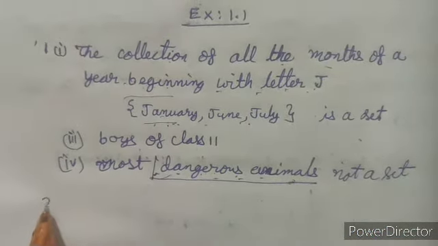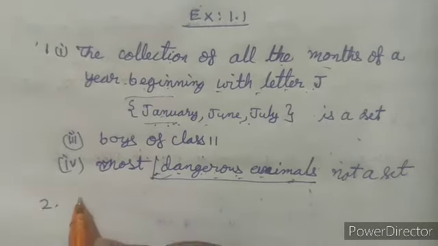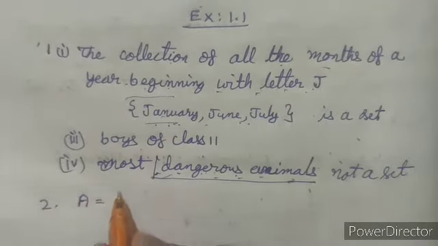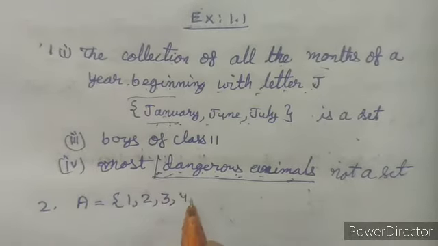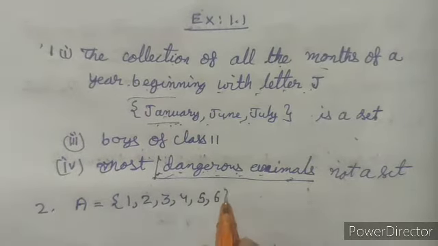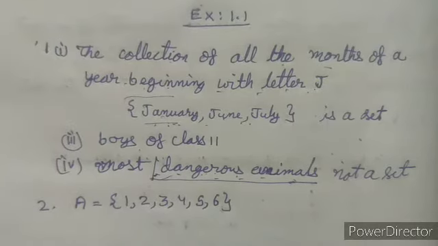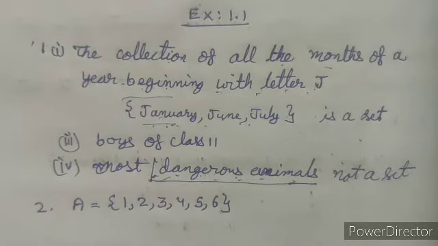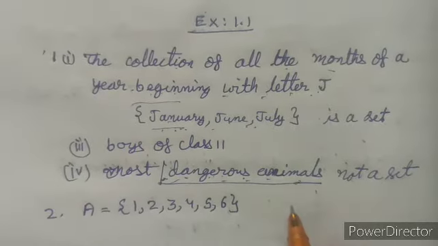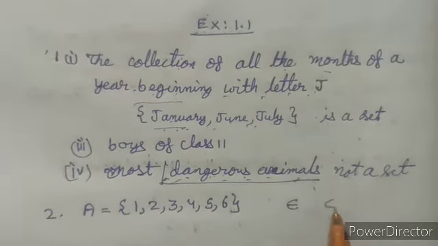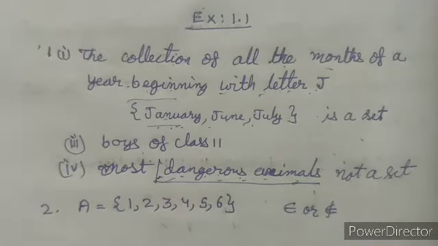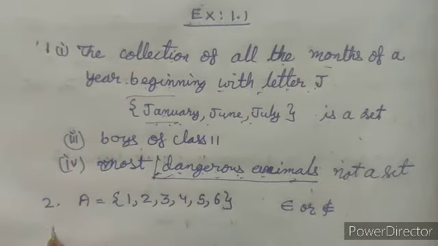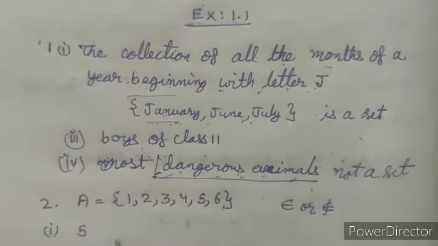Now question number 2. In question number 2, a set A is given to us, that is 1, 2, 3, 4, 5, 6. Now its elements are 1, 2, 3, 4, 5, 6. You have to insert the appropriate symbol of belongs to or doesn't belong to. Now here the first one is 5.